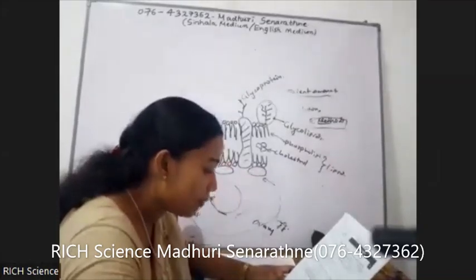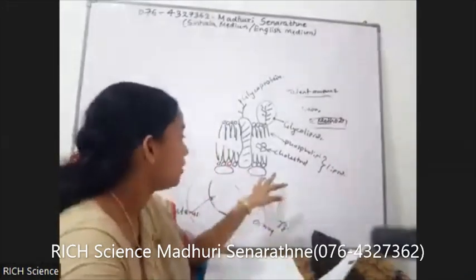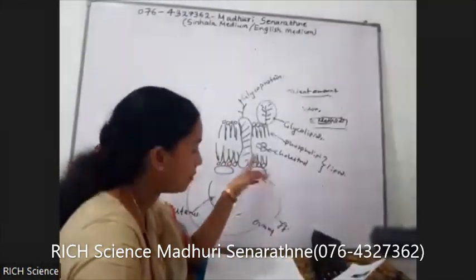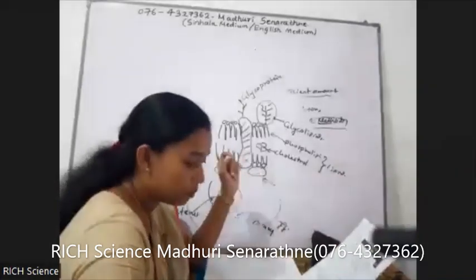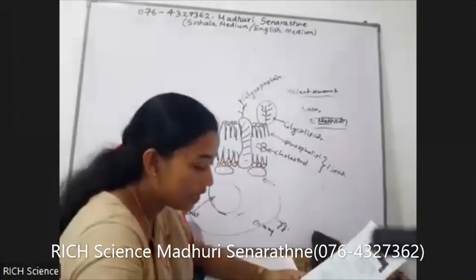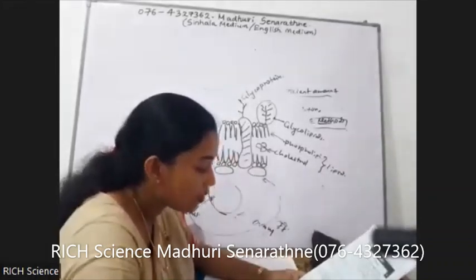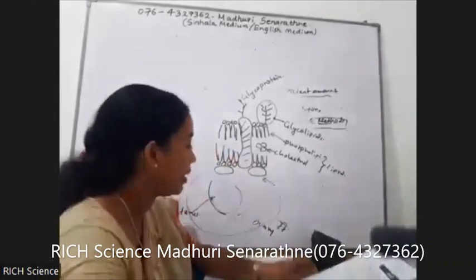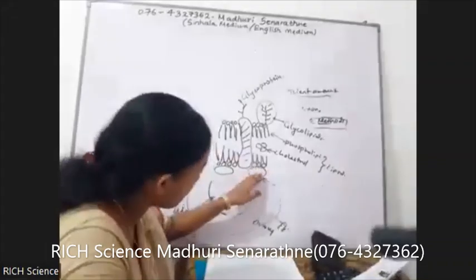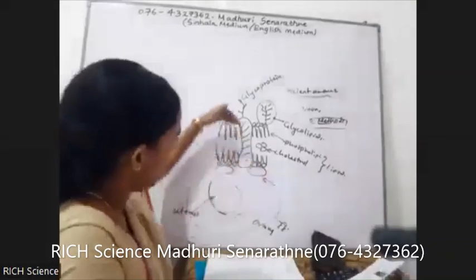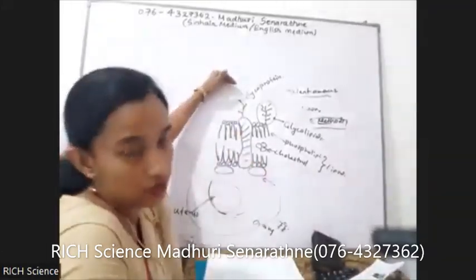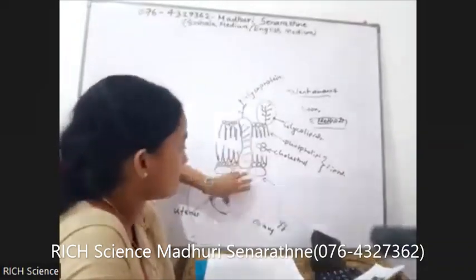Proteins which are not embedded in the lipid bilayer. You can see these proteins are not embedded within the phospholipid bilayer. Proteins which are not embedded in the lipid bilayer and loosely bound to the inner surface of the membrane. Okay? This is the outer surface, and this is the inner surface.